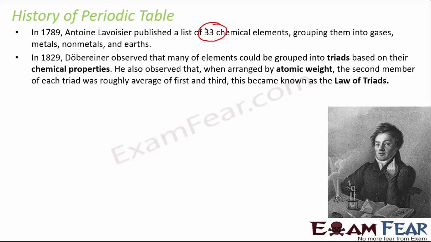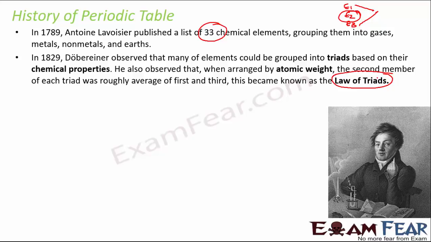When the 3 elements of a triad are written in order of increasing atomic mass, he found that the atomic mass of the middle element was equal to the average of the atomic masses of the other 2 elements. So let's say that in a triad you have element 1, element 2 and element 3. The mass of element 2 is equal to the average of the masses of elements 1 and 3. That was another thing that he observed, right? And he called this the law of triads.